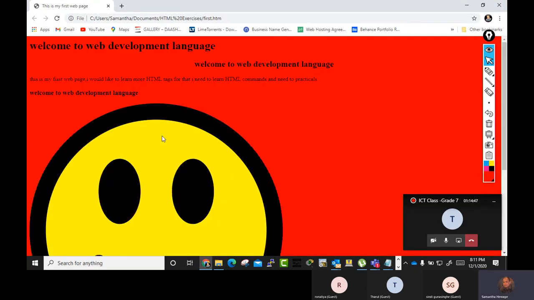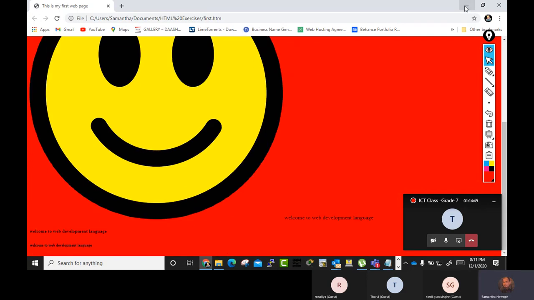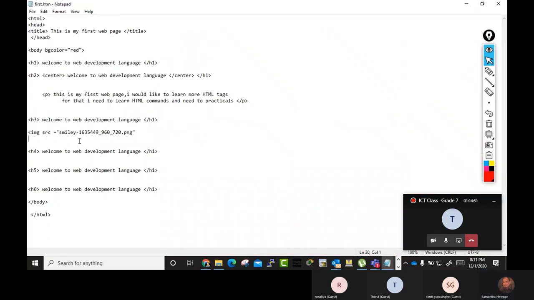So those are the two paths, right? Relative path and absolute path. Remember, here I just give the particular image file name only. Understood, everybody?